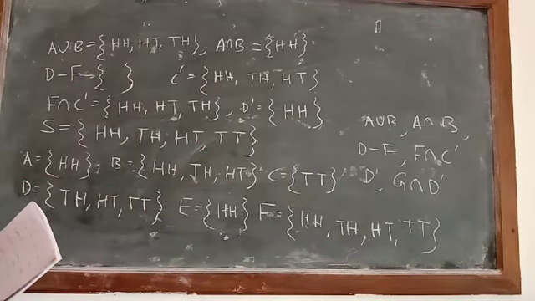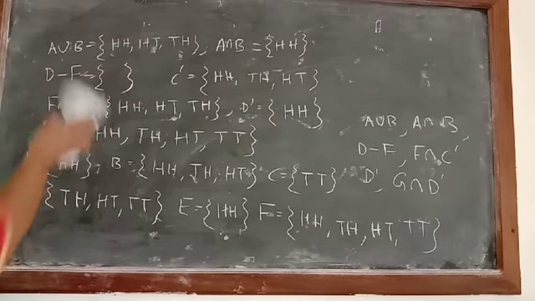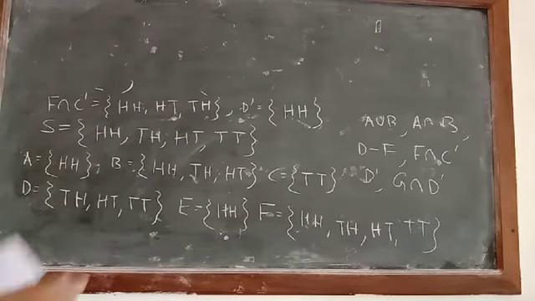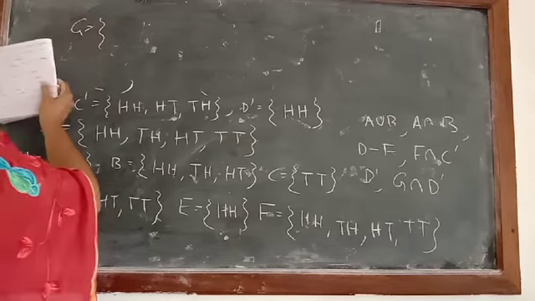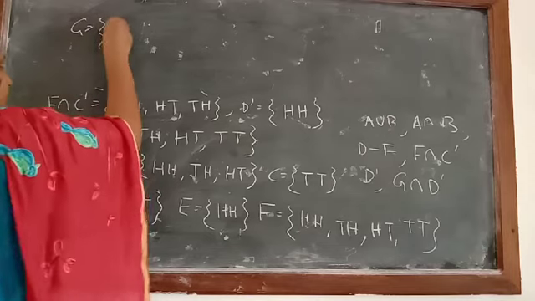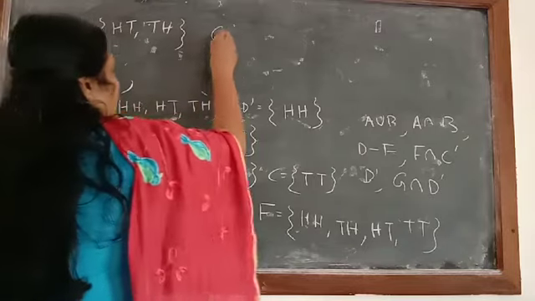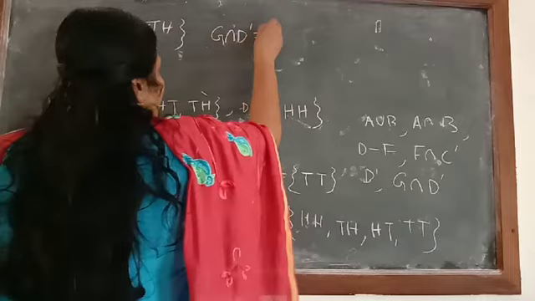Now we have to calculate G intersection D dash. I think I left out G there, so once again I am writing it. G was getting one head, which means either HT or TH. Now we calculate G intersection D dash.